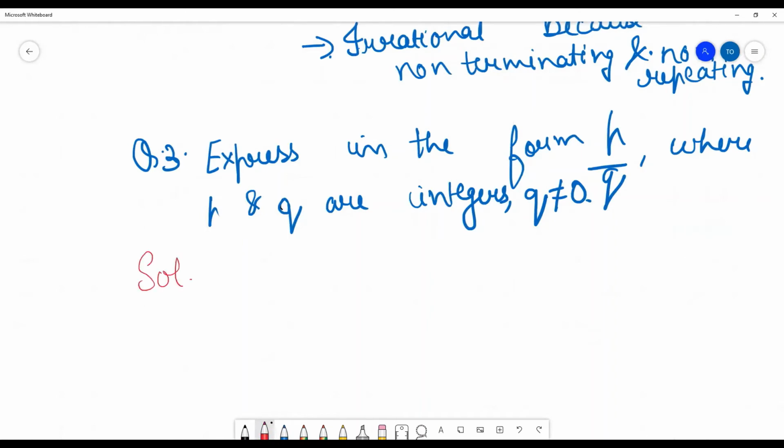The question is 0.6 bar. How can we write 0.6 bar? We can write it like this. Now, can we take it as x? Yes, we can take 0.666 as x. So this is our first equation.